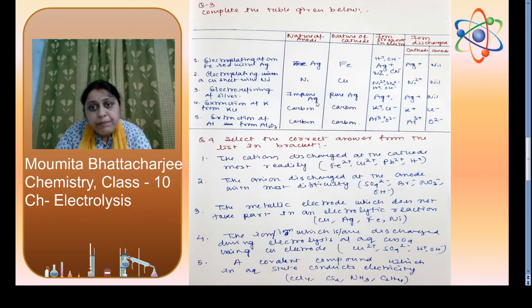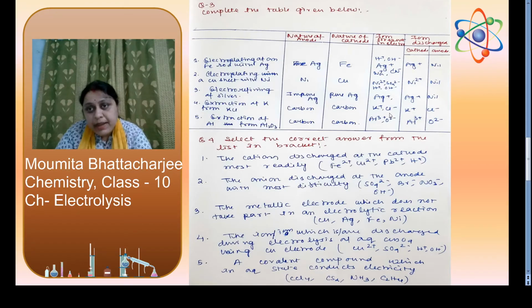Electrorefining of silver: impure block of silver will be the anode, pure block of silver will be the cathode. The ions present will be Ag plus, and Ag plus will move to the cathode, and anode product will be nil. Extraction of potassium from potassium chloride: we will take carbon as anode and carbon as cathode. Those are inactive or inert electrodes.